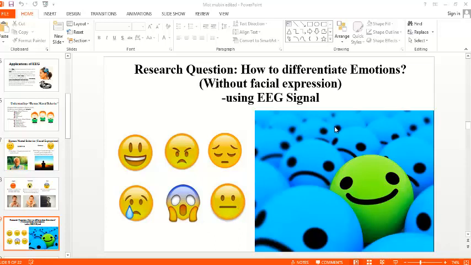So here you can see our task is to identify a person whether he is in a specific mental behavior, like whether he's happy or whether he's sad, or whether he is in anxiety, or whether he is amazed, or he is totally surprised.